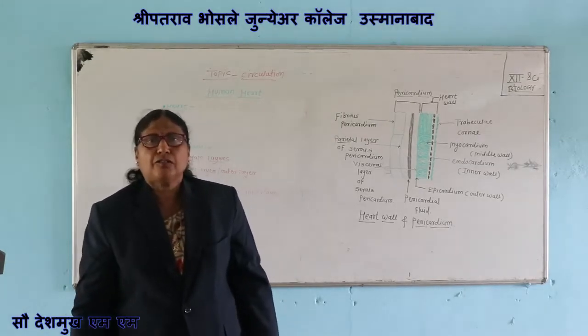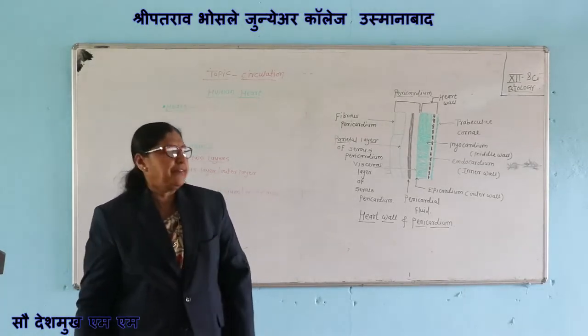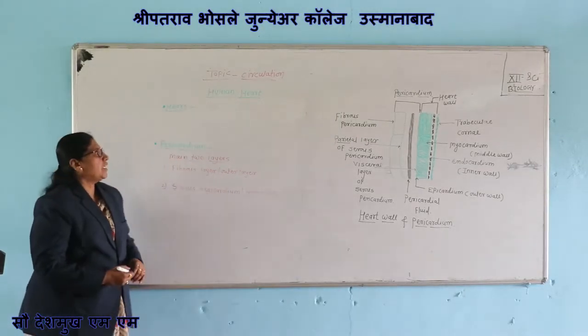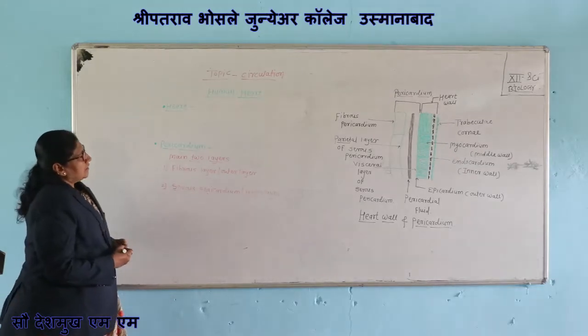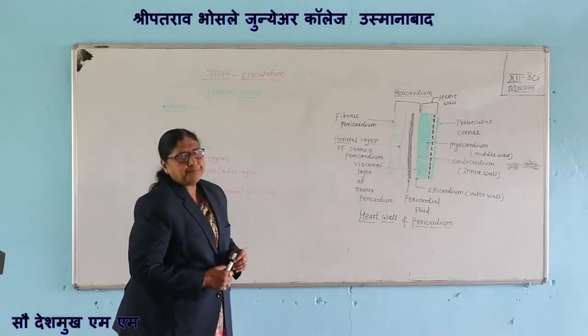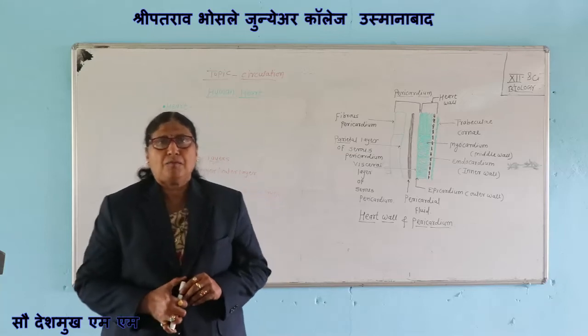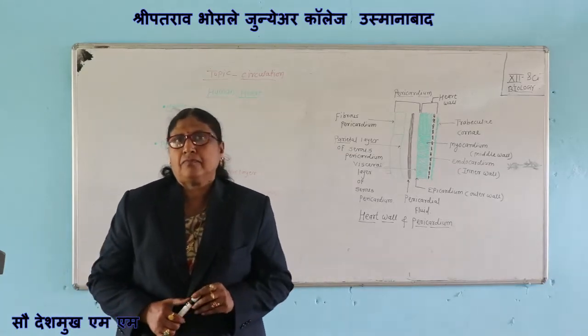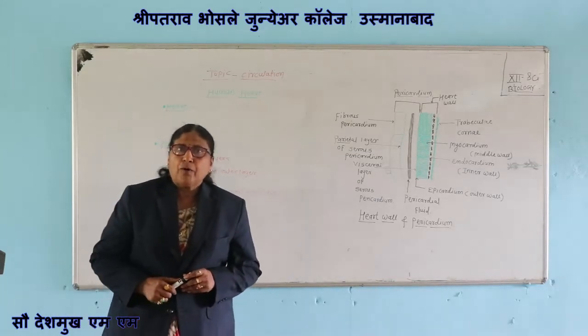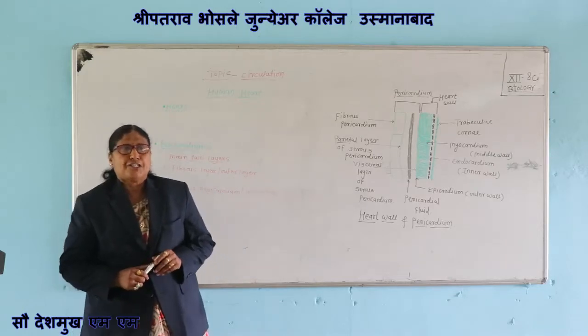Hello students, good morning. In the previous lecture, we learned about the circulatory system, types of circulatory system, and components of the circulatory system.